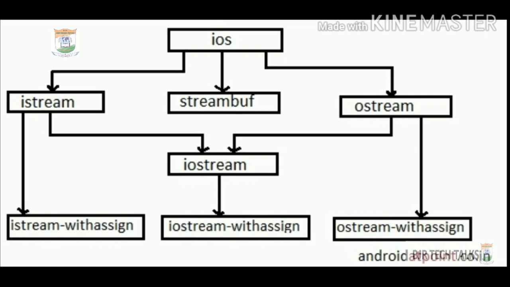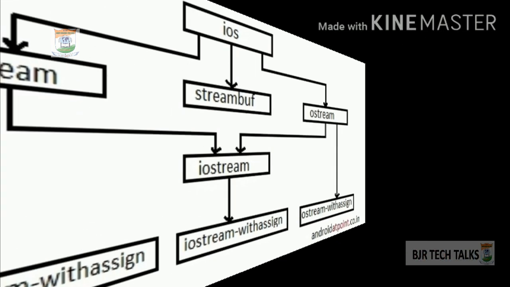The istream_withassign class. This class is a variant of istream that allows object assignment. The predefined object cin is an object of this class. The ostream_withassign class. This is a variant of ostream that allows object assignment. The predefined object cout is an object of this class.